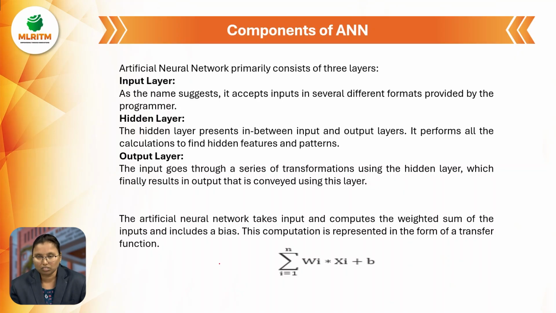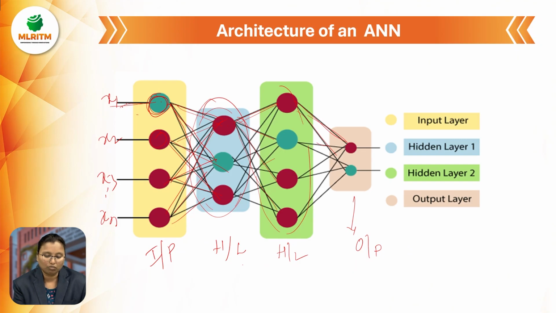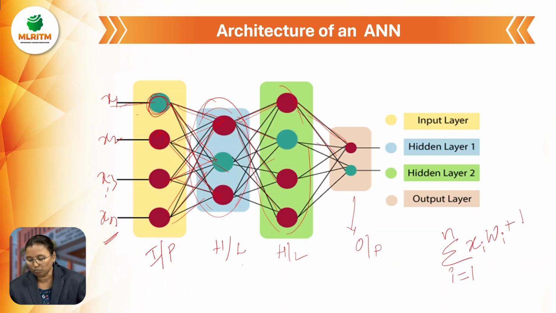In the artificial neural network, the weighted sum of the inputs includes the bias, in the sense of error. This is the formula for the computation: sigma from i equal to 1 to n, because we take the inputs x1, x2, x3 and so on up to xn, so we use sigma, meaning summation, of xi wi plus b.